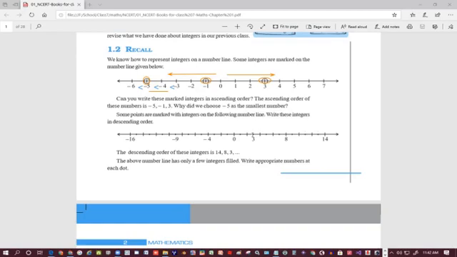You can start writing this number as 1, this number as 2, this number as 3, then 4, 5, 6, 7, and so on.